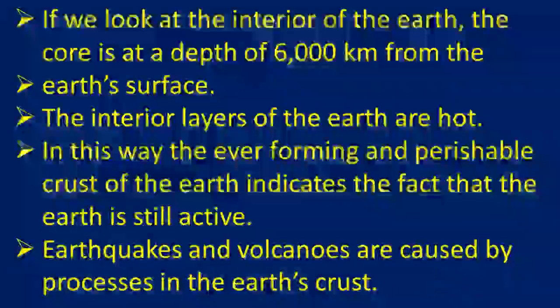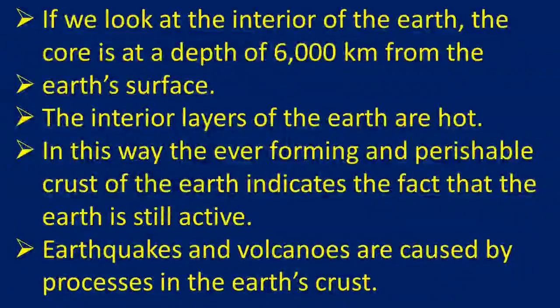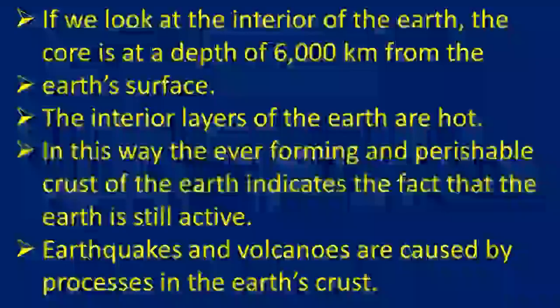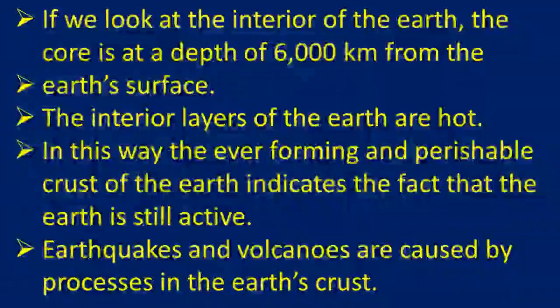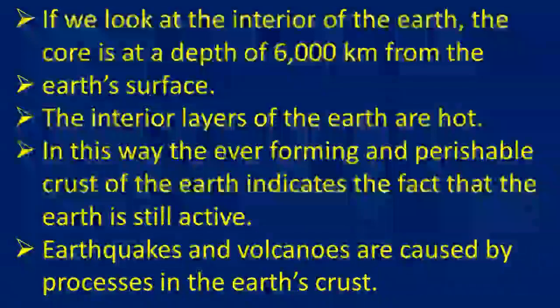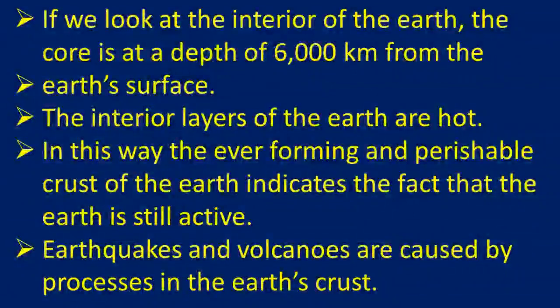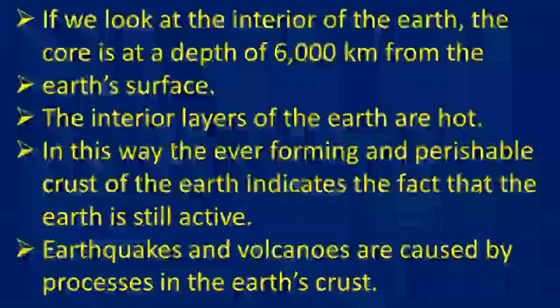If we go into depth of the Earth, the center point is more than 6,000 kilometers down. The interior layers are very hot, and the crust is ever forming and perishable; it goes on changing, which is a fact that the Earth is still alive, with many changes taking place.